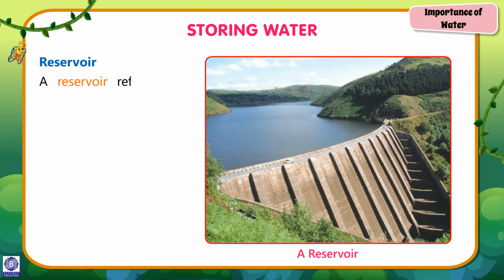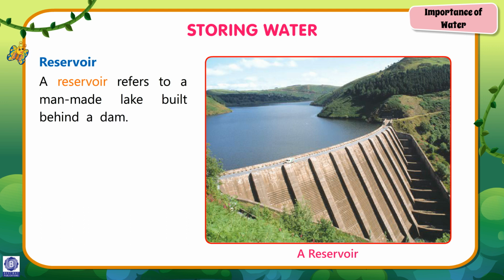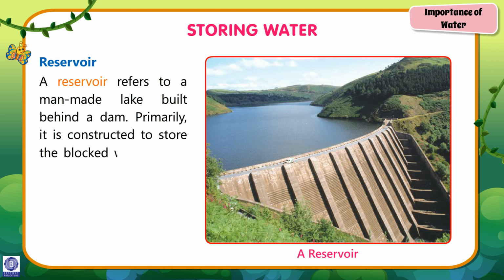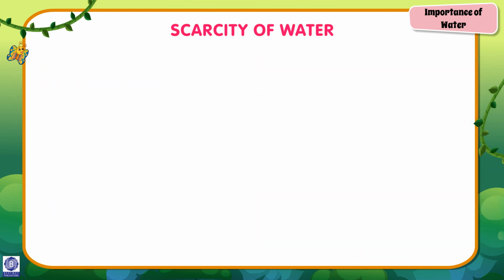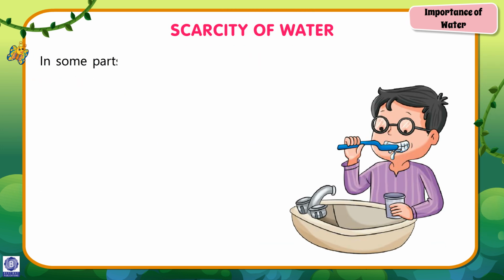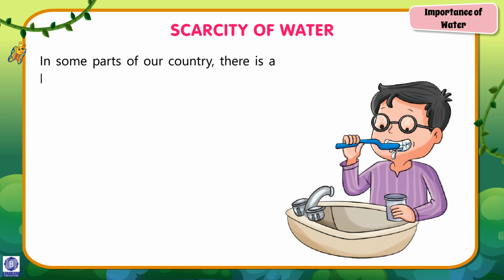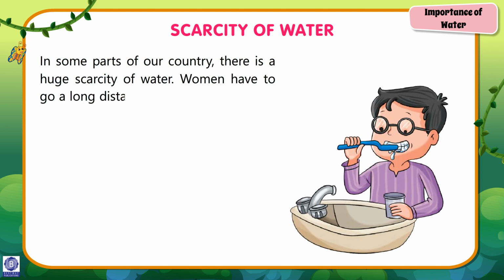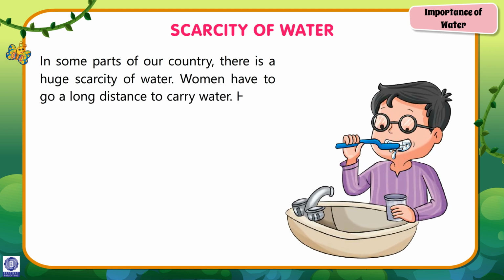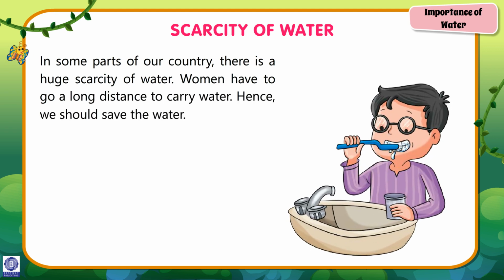Reservoir. A reservoir refers to a man-made lake built behind a dam. Primarily, it is constructed to store the blocked water of the river. Later, this stored water is used for a lot of purposes. Scarcity of water. In some parts of our country, there is a huge scarcity of water. Women have to go a long distance to carry water. Hence, we should save the water.